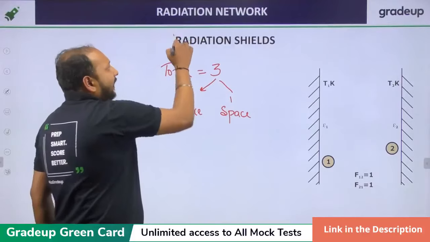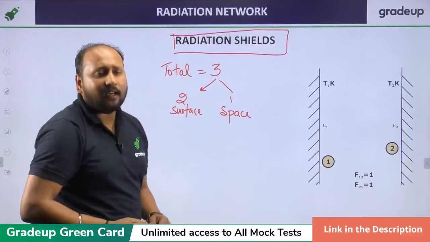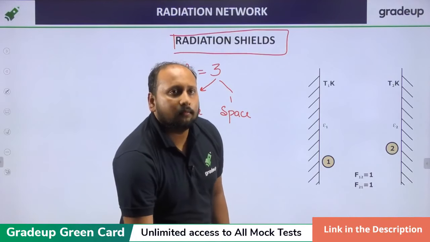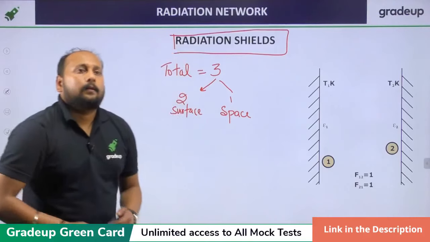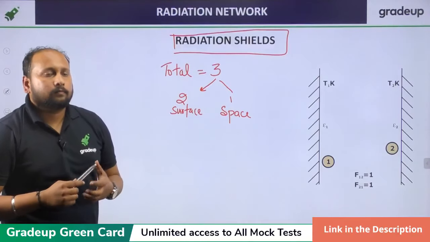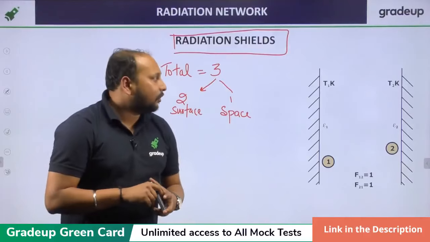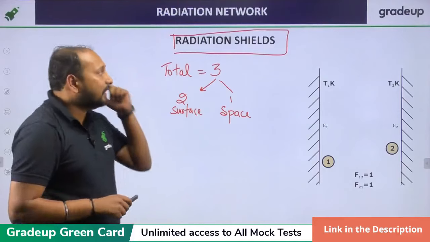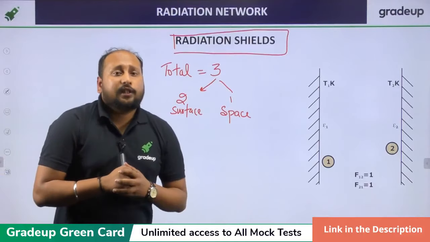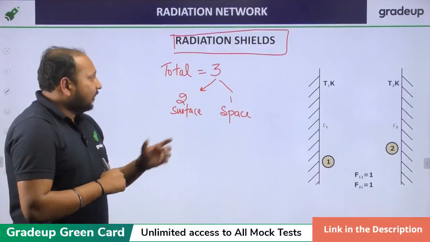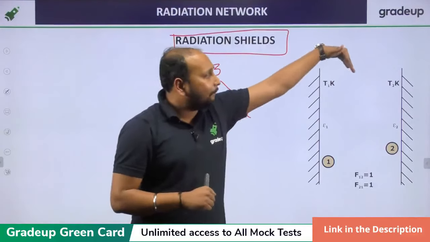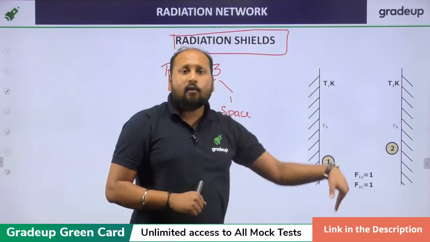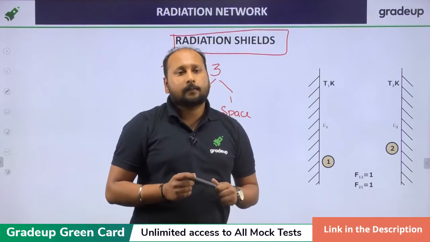Now, what do you mean by radiation shield, or what do you mean by shielding? Can anyone tell me? Because this is a very important topic which you should know. Shielding is basically if you are inserting a plate in between the two parallel plates, so what will happen? It will reduce the rate of heat transfer between the two plates.